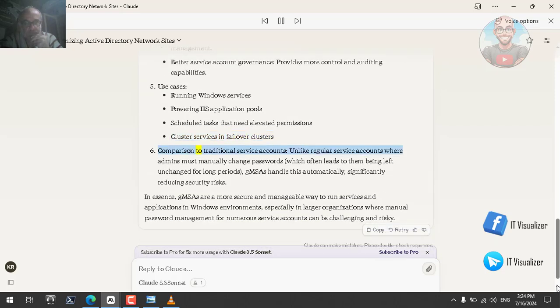Comparison to traditional service accounts. Unlike regular service accounts where admins must manually change passwords, which often leads to them being left unchanged for long periods, GMSAs handle this automatically, significantly reducing security risks. In essence, GMSAs are a more secure and manageable way to run services and applications in Windows environments, especially in larger organizations where manual password management for numerous service accounts can be challenging and risky. So this is the explanation of Claude.